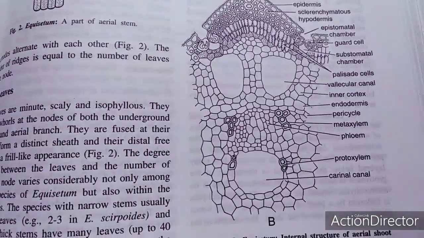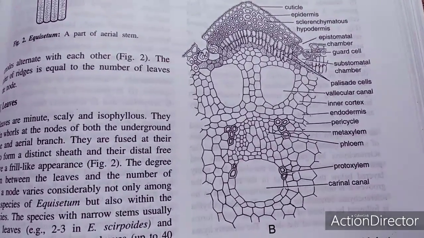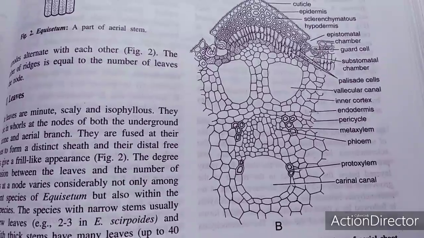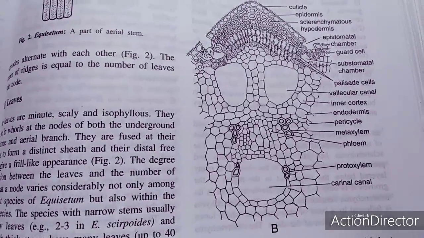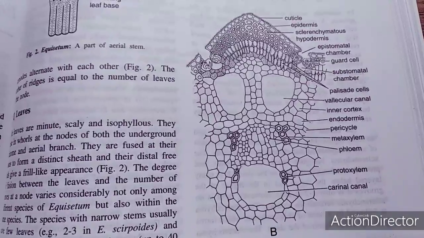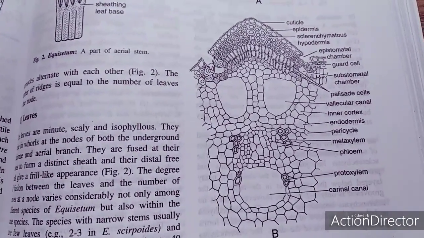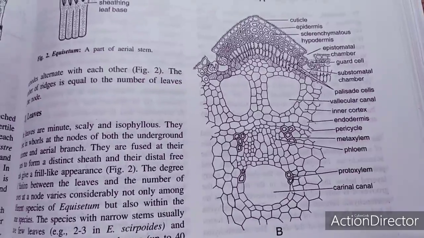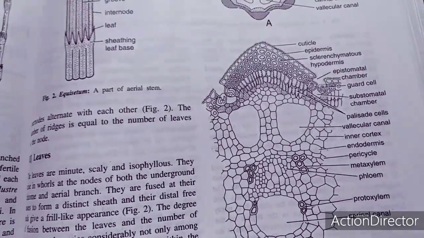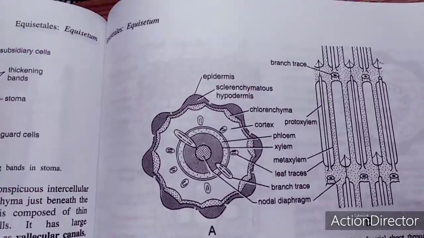But we have also said that this shows hydrophytic characters as well. The hydrophytic characters are the unicellular carinal canal, which occurs in the pith cavity, the reduced xylem, and also the vallecular canal. So these are the points which show that Equisetum has xerophytic as well as hydrophytic characters. This is a characteristic feature of Equisetum.